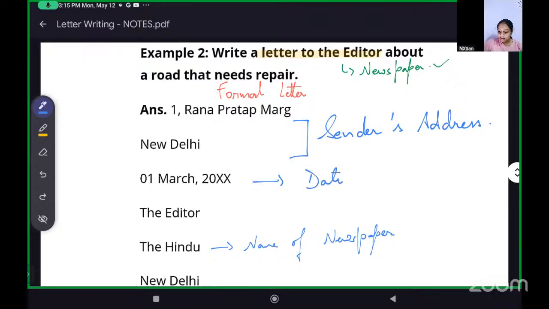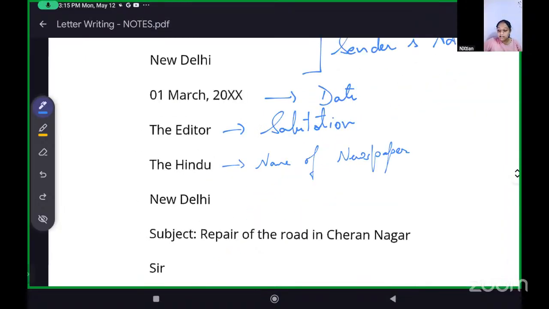This is the salutation. Please don't write dear editor. Always write the editor, the Hindu, New Delhi, in the receiver's address.